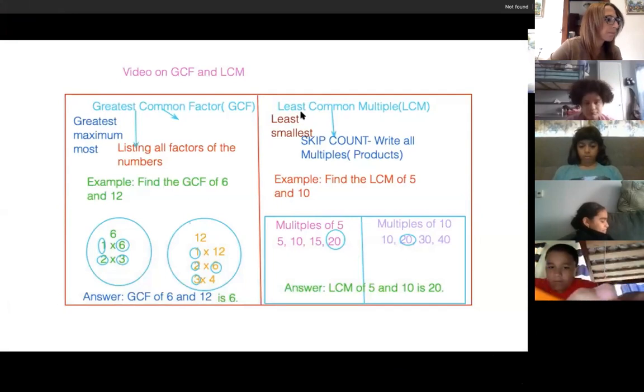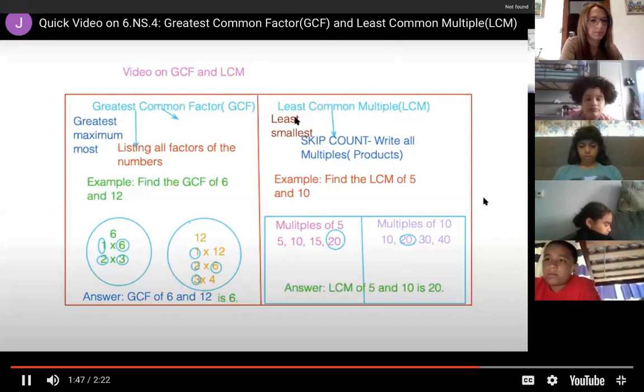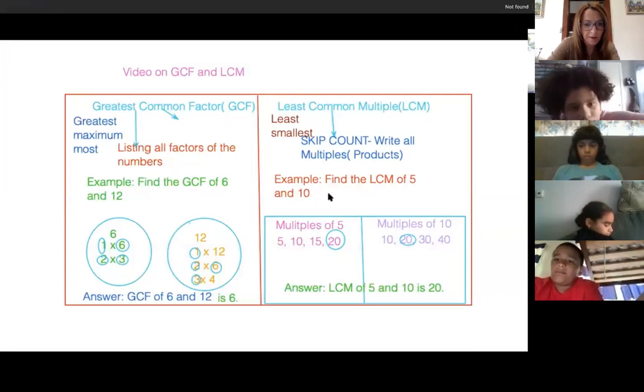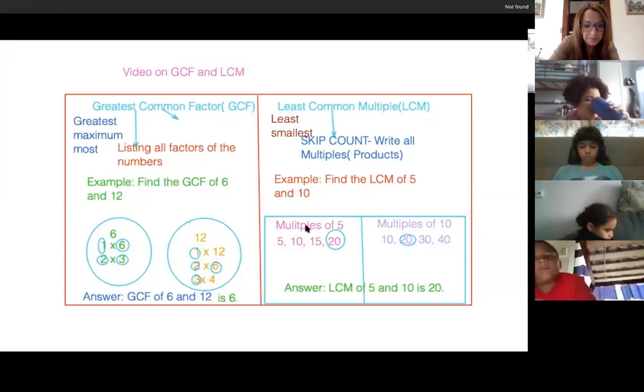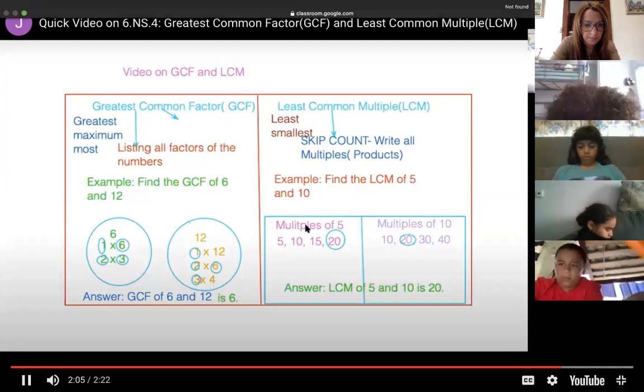Let's look at now the least common multiple. When we see the words least common multiple, also known as LCM, we think the least or the smallest, and we're going to skip count, which means we write down all the multiples, which are the products. So let's look at finding the LCM of 5 and 10. We list all the multiples of 5: 10, 15, 20. We list all the multiples of 10: 20, 30, 40.